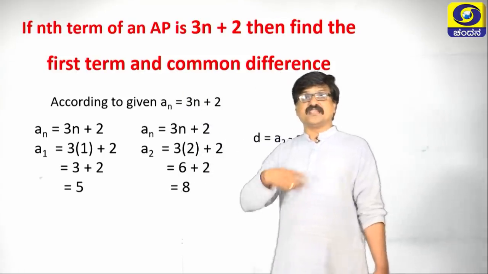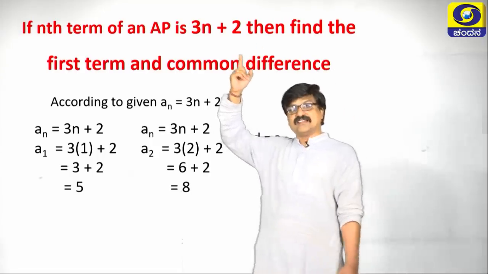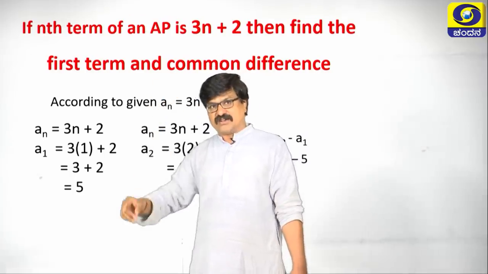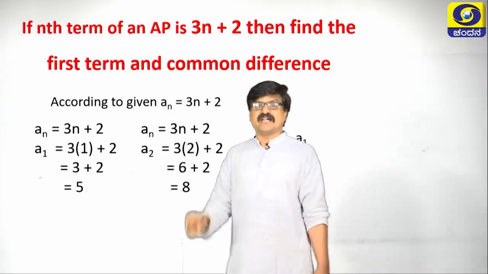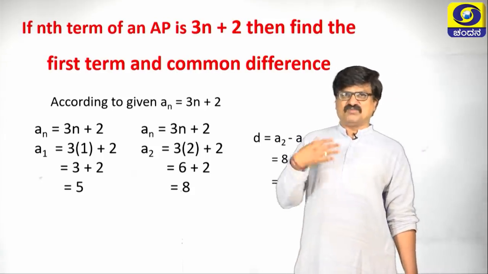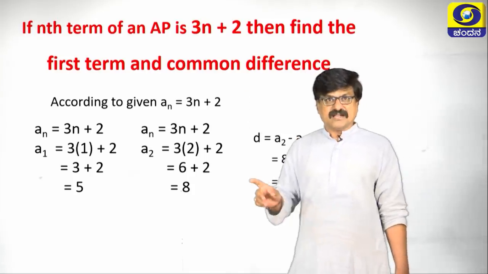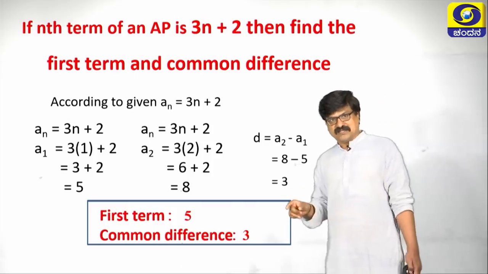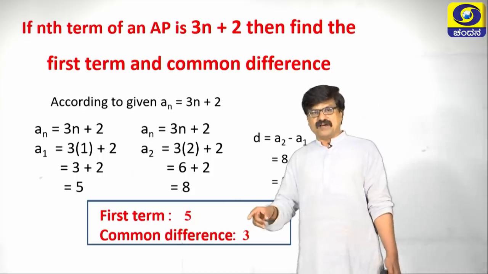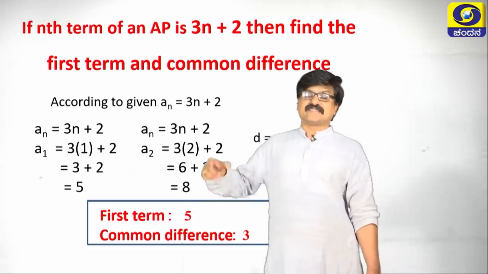Like this, they may ask any other linear form equation as the nth term. For all linear types of equation, the terms are always in AP form only. With the help of that, we can find A and D. Is there any other alternative method to find the first term and common difference if the problem is like this? Let us take one more shortcut method. Before this, we have written the first term and common difference in a box. It is better for concluding the answer, so write in this form in the examination.